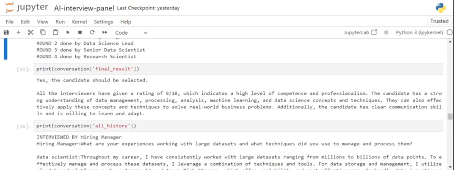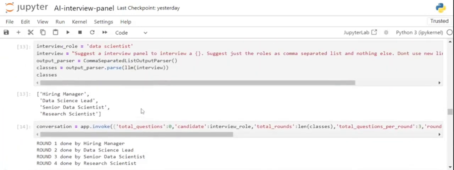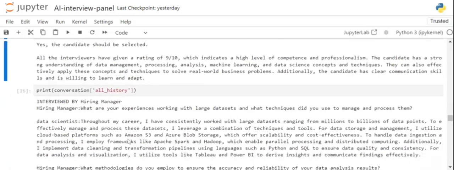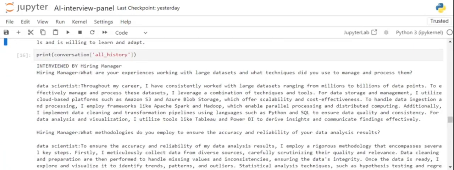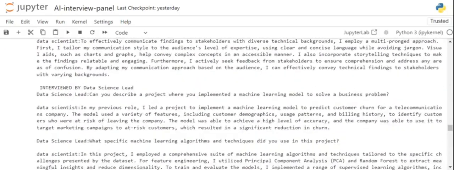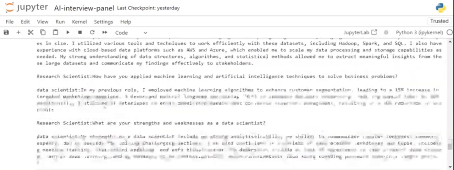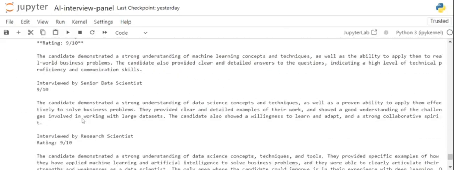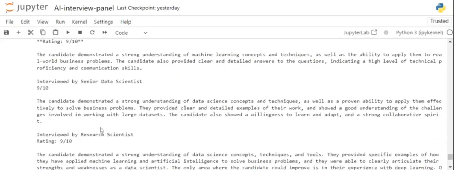Now here you can see that we have also generated a result for the other candidate whom we wish to hire for the data scientist role. All the history, interviewed by hiring manager, interviewed by data science lead, is present here, and the feedback given by each of the interviewers is also present.